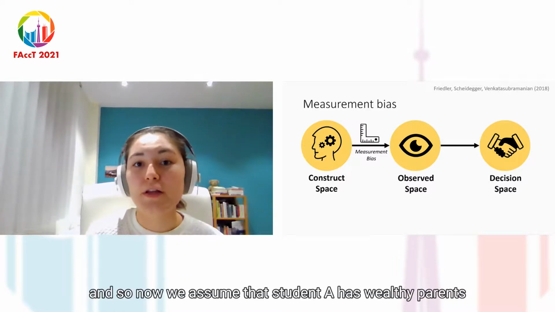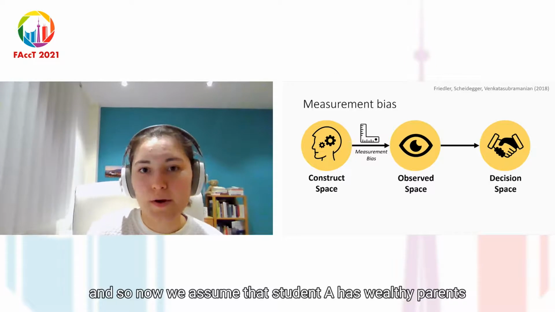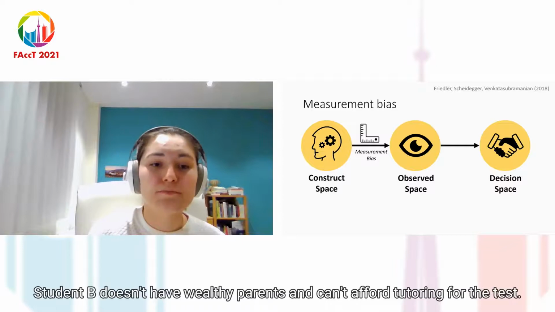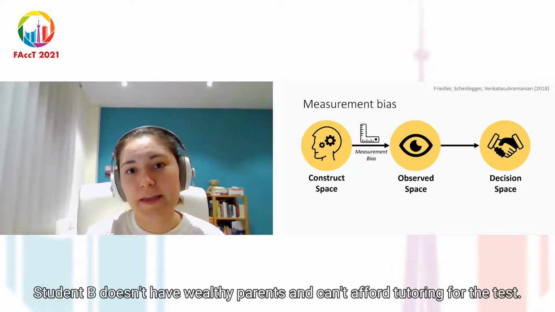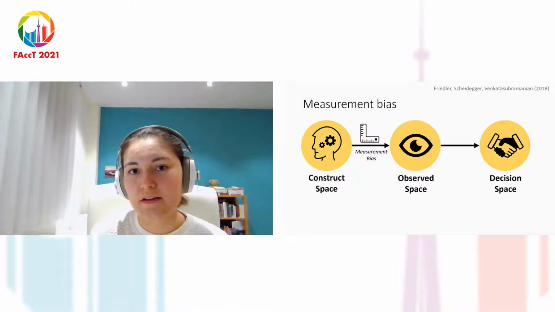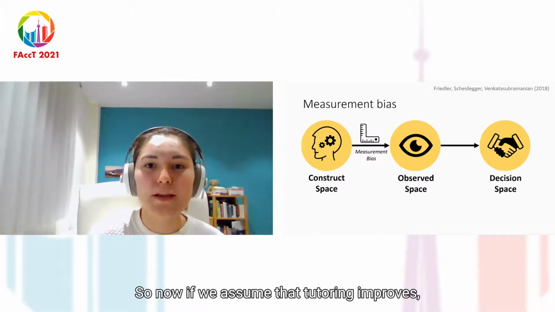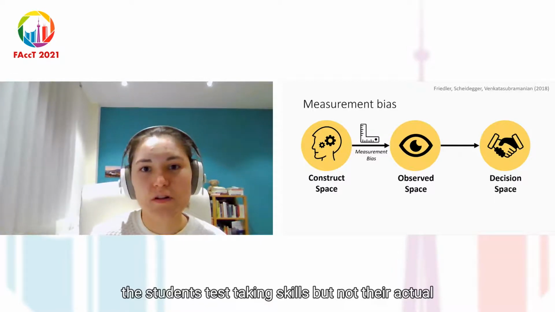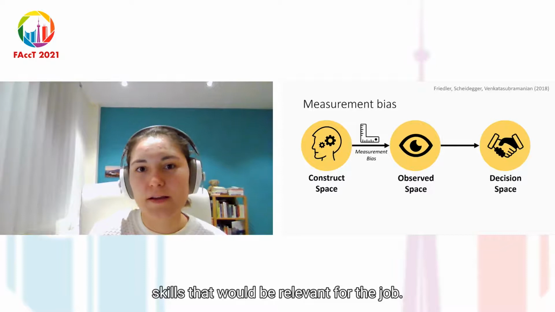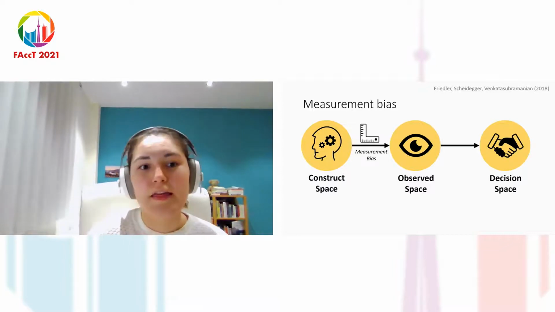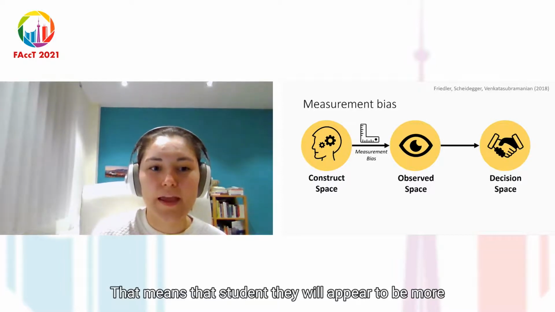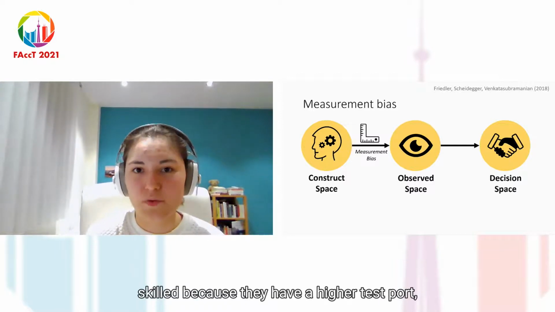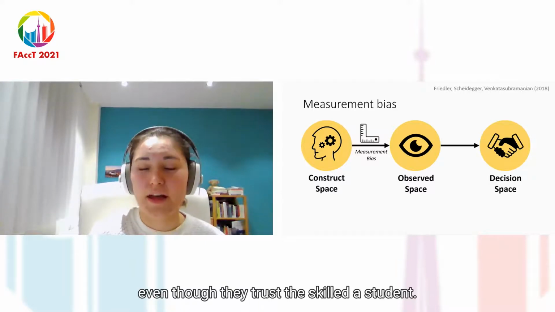And so now we assume that student A has wealthy parents who can afford tutoring for that standardized test. Student B doesn't have wealthy parents and can't afford tutoring for the test. So now if we assume that tutoring improves the students' test-taking skills, but not their actual skills that would be relevant for the job, that means that student A will appear to be more skilled because they have a higher test score, even though they're just as skilled as student B.